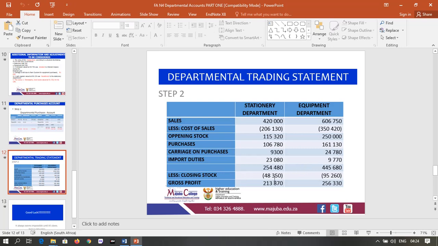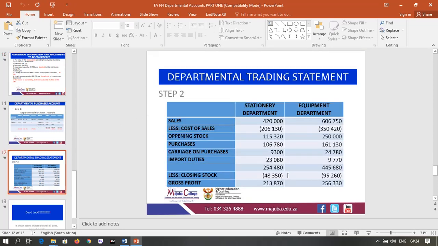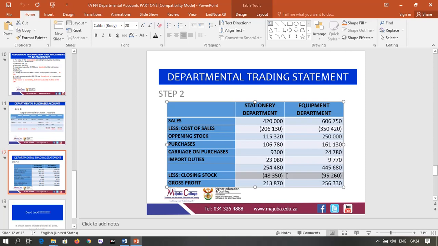Then we say less closing stock. Closing stock, we get it from the additional information. There it is here. For stationery, it's 48,000. Equipment is 95,000. Copy it as is. But before then, you say total, this total, subtract the closing stock. The amount that we get there is the cost of sales.